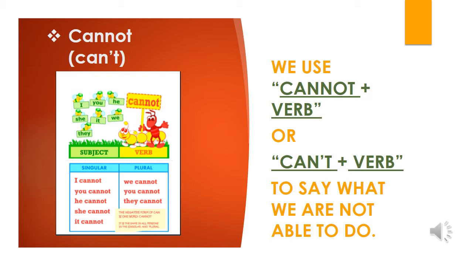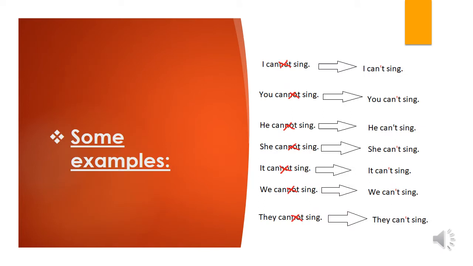What about turtles? Can turtles run fast? Of course not. Turtles can't run fast. So we use cannot plus verb or can't plus verb to say what we're not able to do. By the way, Junior 1, it's better to use the short form, can't plus the verb. And I will tell you in details how to do the short form. And now, here are some examples that show the long form and the short form of the negative verb can.